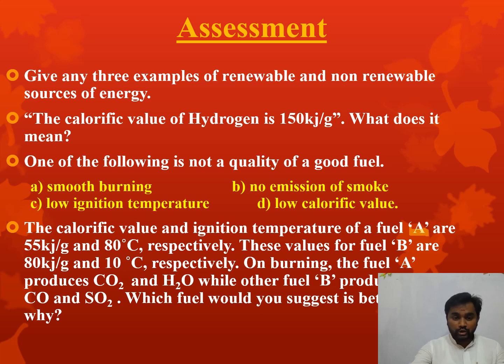Fuel A is the better fuel, because though fuel B has high calorific value, its ignition temperature is not moderate, it is too low. At a very low temperature it is getting ignited, and also it is leaving harmful gases, that is carbon monoxide and sulfur dioxide. They may cause acid rain also. So they are harmful gases, which we will not consider. Whereas fuel A would be suggested as a better fuel compared to fuel B.